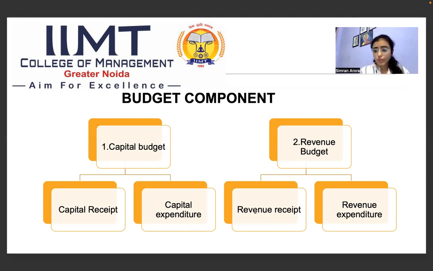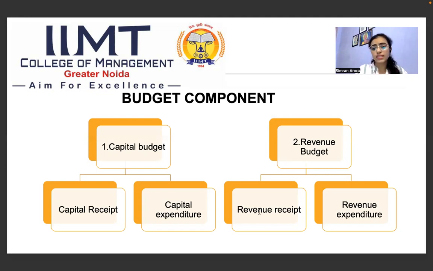The next is revenue receipt. What are revenue receipts? Those which neither increase the liability nor reduce the assets of a country are known as revenue receipts. Revenue receipts can be tax receipts and non-tax receipts both. In tax receipts, it can be direct taxes and indirect taxes both.